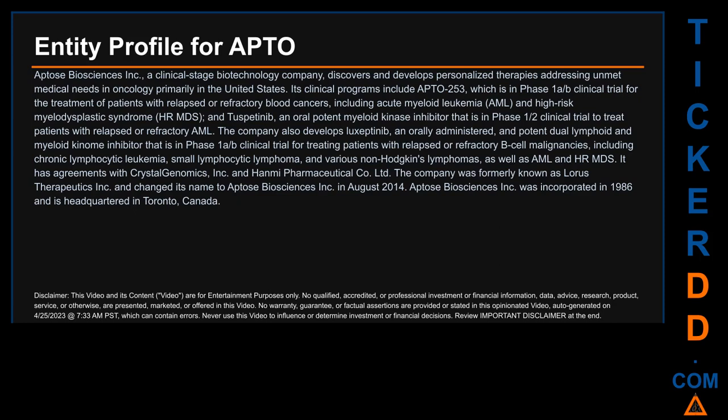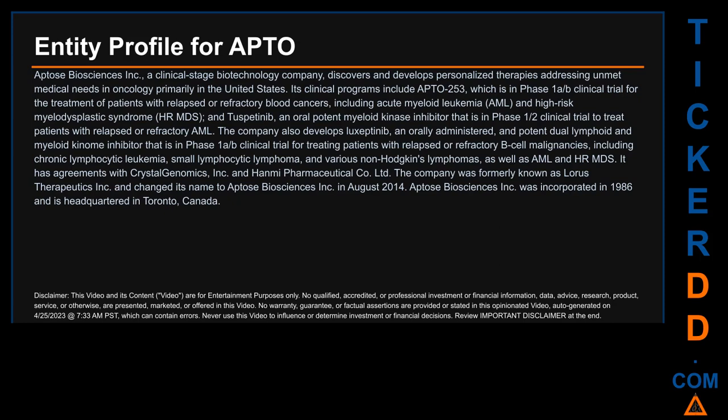I searched the public web to find information about the company that is behind this ticker. Here's what I found. APTO Biosciences Inc., a clinical stage biotechnology company, discovers and develops personalized therapies addressing unmet medical needs in oncology primarily in the United States.